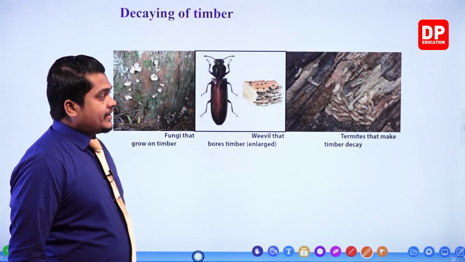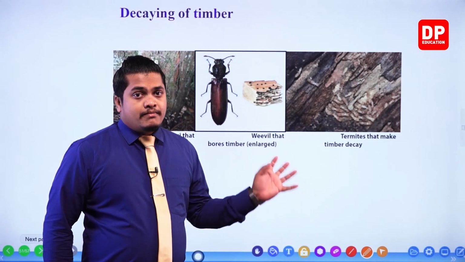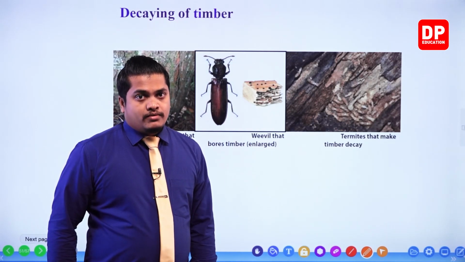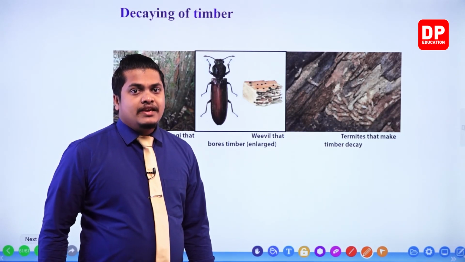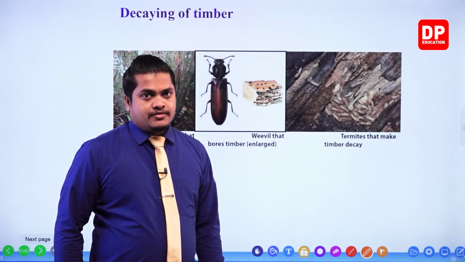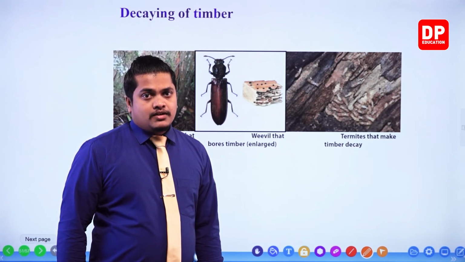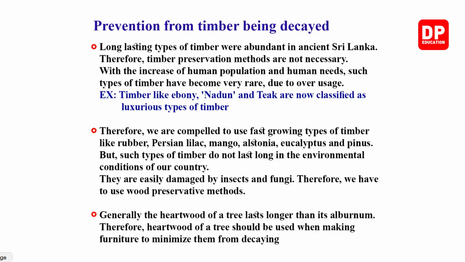Right, now we know that timber is getting decayed because of macro and microorganisms both. Macroorganisms are weevils and termites. Microorganisms are mainly fungi, and moisture is the main reason for the destruction, right? Moisture is the one which attracts the fungus on timber. Okay, right. So, prevention of timber from being decayed. Now what can we do to prevent the decaying?